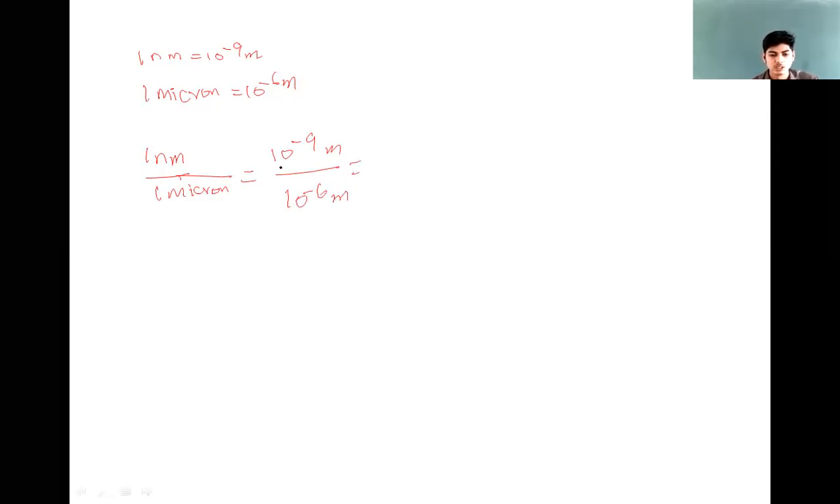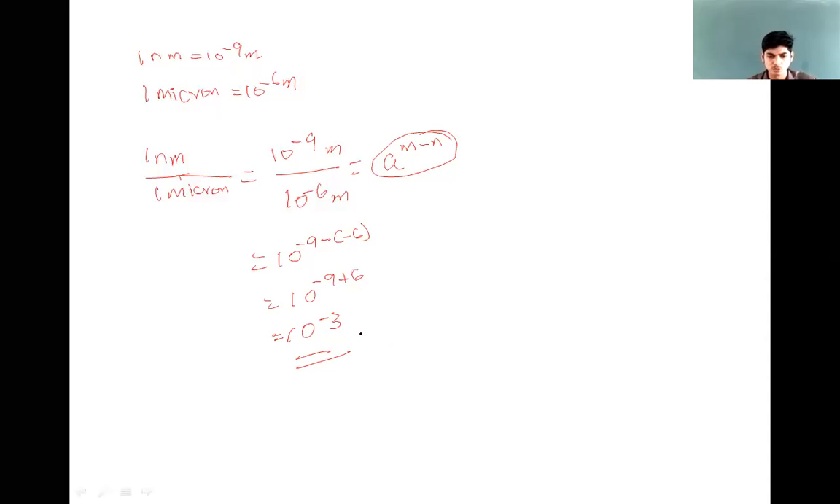meter. This is of the form a power m divided by a power n. A power m divided by a power n is a power m minus n. This is the general rule. ಹಾಗಾದ್ರೆ ಇಲ್ಲಿ ಏನಾಗಬೇಕು 10 to the power of minus 9 minus of minus 6 ಮೇಲೆ ಹೋಗ್ತದೆ. So this becomes 10 to the power of minus 9 plus 6. ಜನರಲ್ ಆಗಿ ಮಾಡ್ಬಿಡ್ರಿ minus 6 ಮೇಲೆ ಹೋದ್ರೆ plus 6 ಆಗಬೇಕು. So this becomes 10 to the power of minus 3.